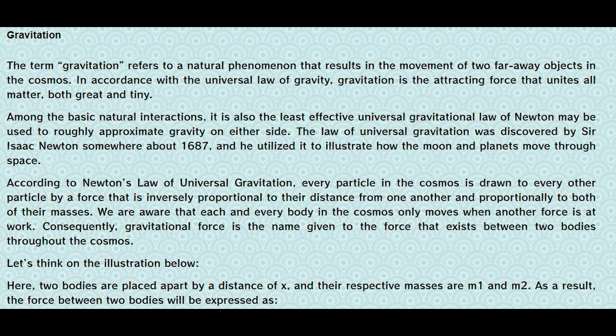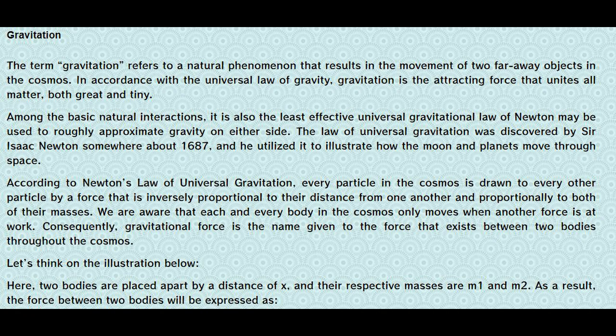The law of universal gravitation was discovered by Sir Isaac Newton around 1687, and he utilized it to illustrate how the Moon and planets move through space. According to Newton's law of universal gravitation, every particle in the cosmos is drawn to every other particle by a force that is inversely proportional to the square of their distance from one another and proportional to the product of their masses.